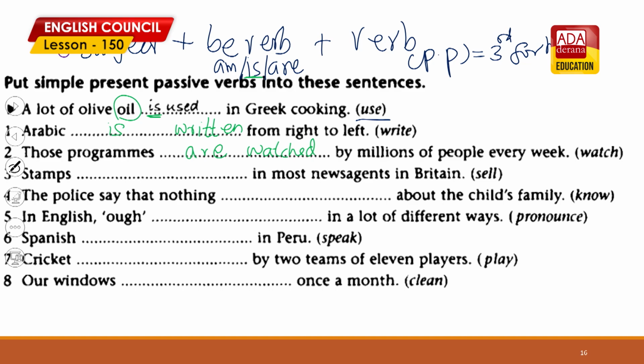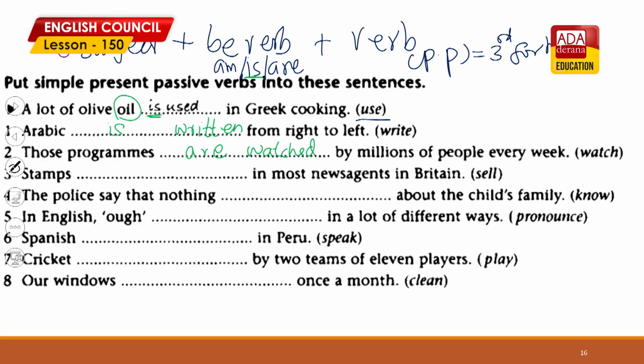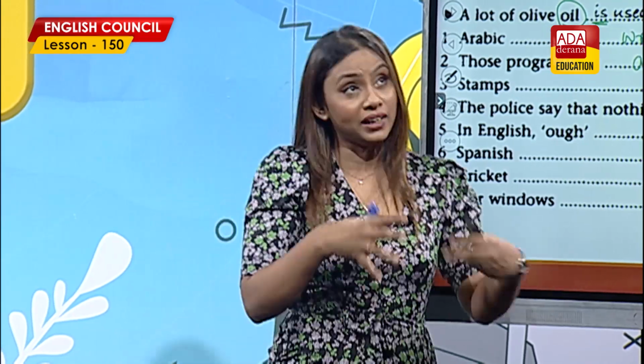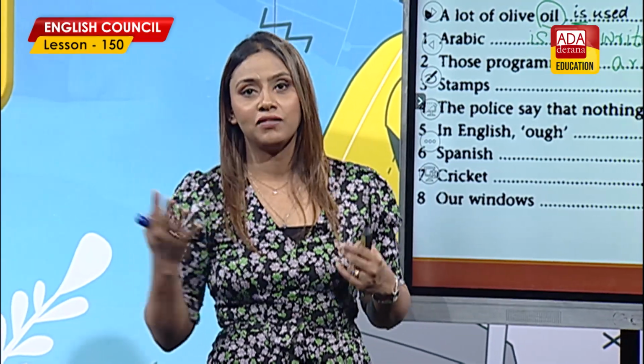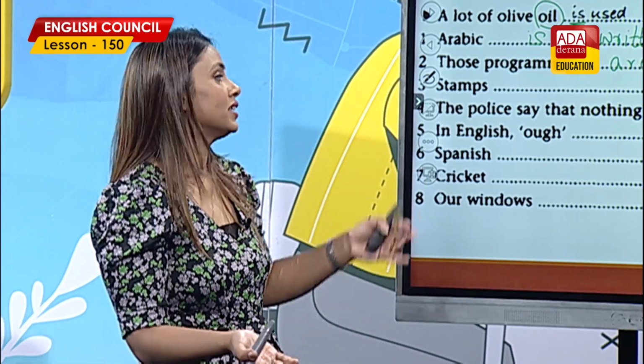Now these sentences, of course, you have by millions of people. If you need to put that by millions of people, then you don't need passive voice. You can, of course, say millions of people watch those programs every week. You can simply go with active voice. Otherwise, if you know who does the action, go with the active voice. Don't use the passive voice. Okay? Right. Because we know who does the action.